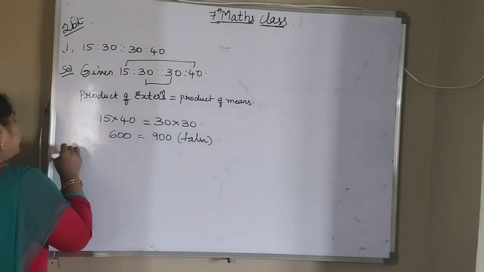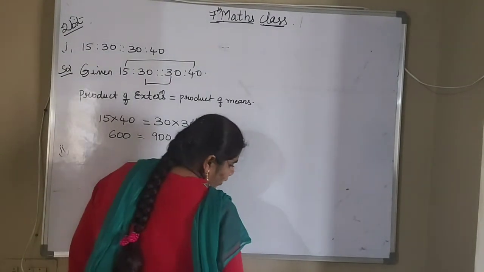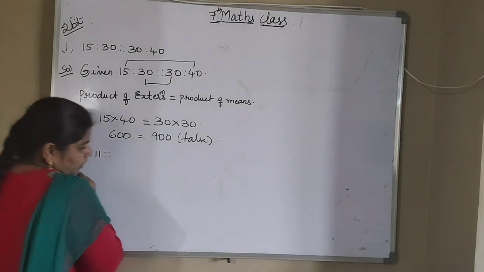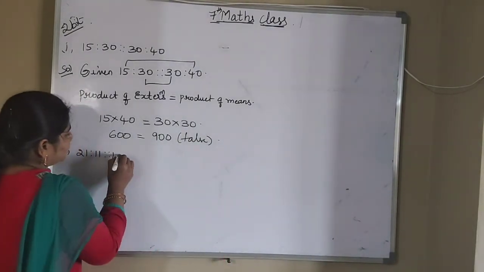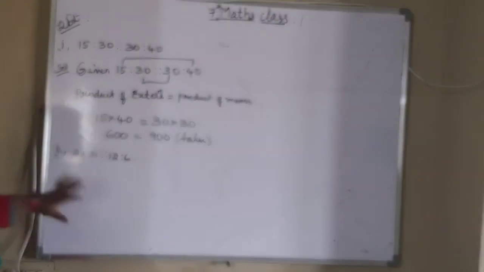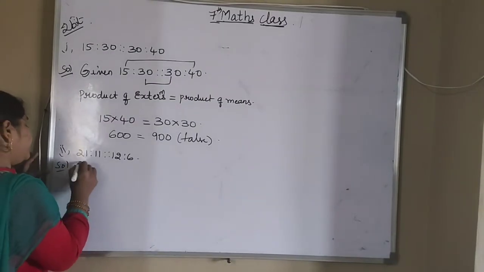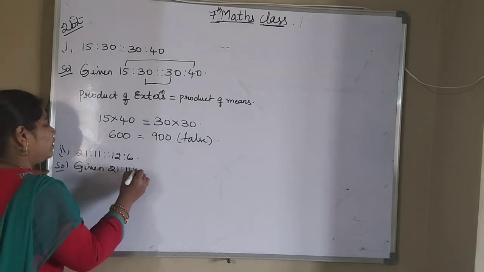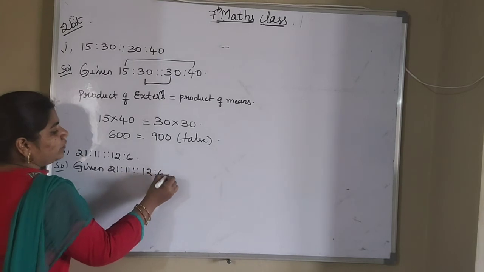Okay, in the same way the second one. So what is the second one? 21 is to 11 is as 12 is to 6. Again by using the same method we are solving here. So first you write the given ratios. 21 is to 11 is as 12 is to 6.